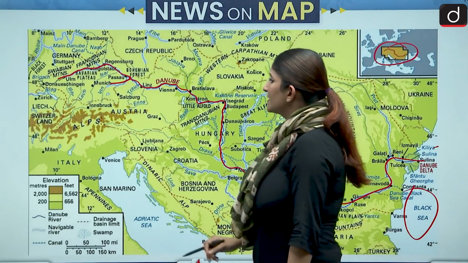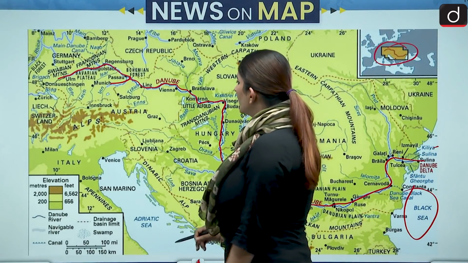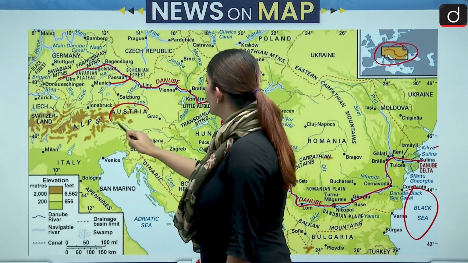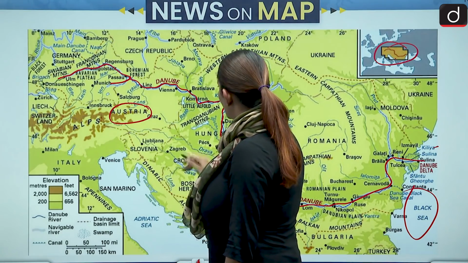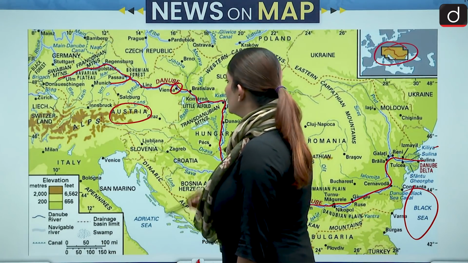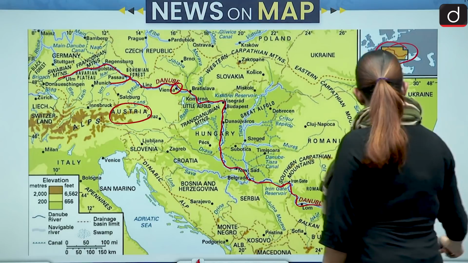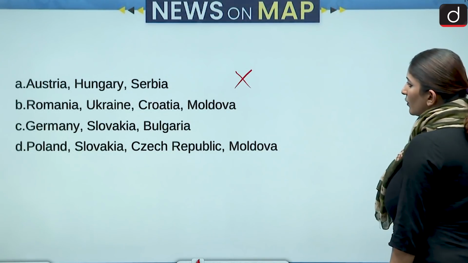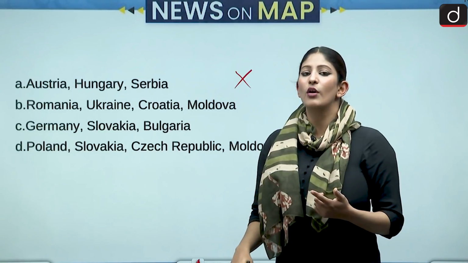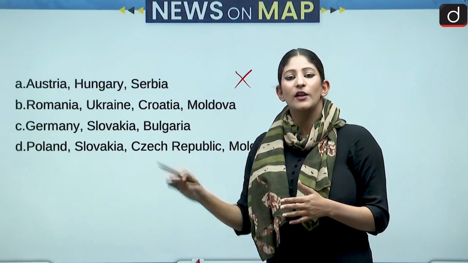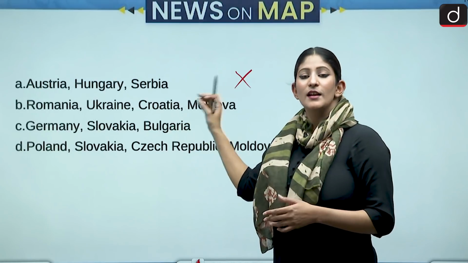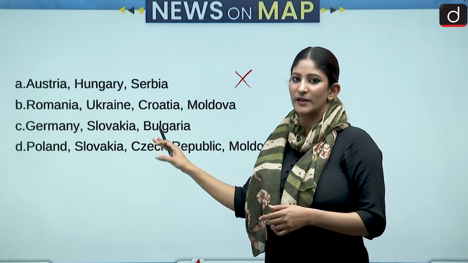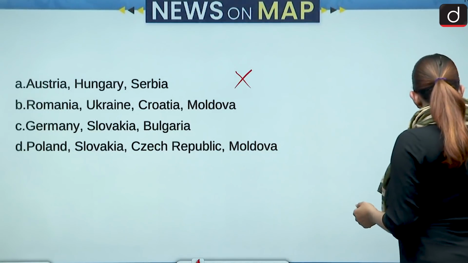Where is Austria's capital? Austria's capital is Vienna. Okay, let's find Vienna. This is Austria. Okay, and the capital here is Vienna. It is on the Danube River. So first pair is obviously incorrect. Then we have Romania, Ukraine, Croatia and Moldova. Even if you can find one of the pairs correctly matched, one of the countries not having their capitals at the banks of Danube River, you will be easily able to answer this question.